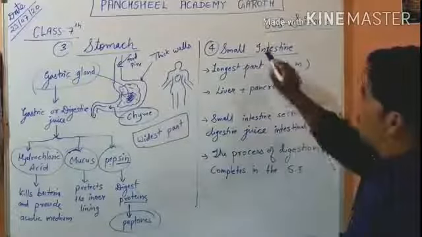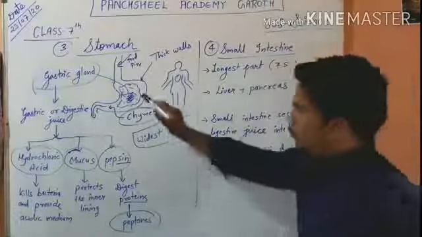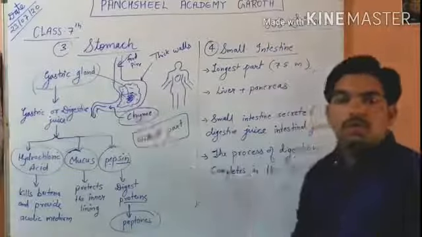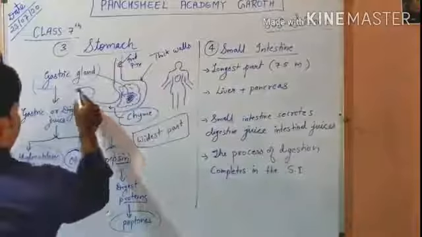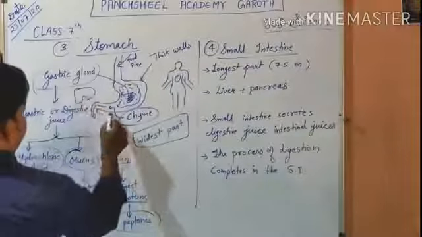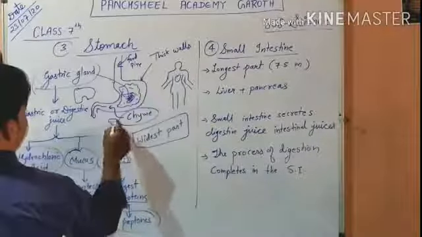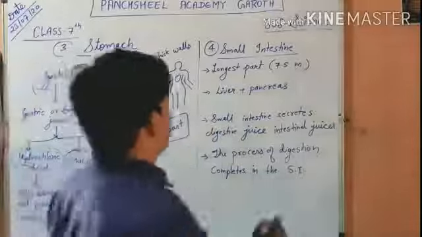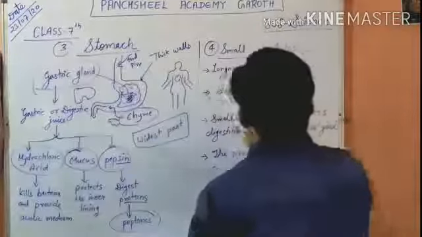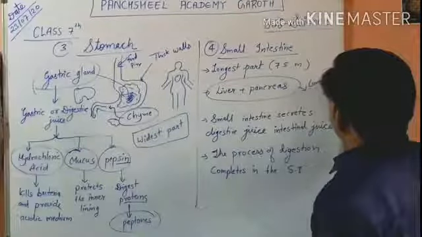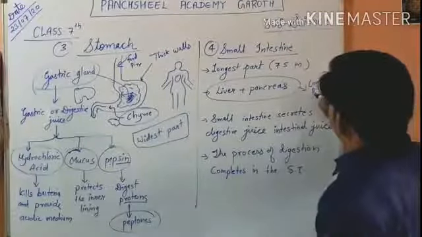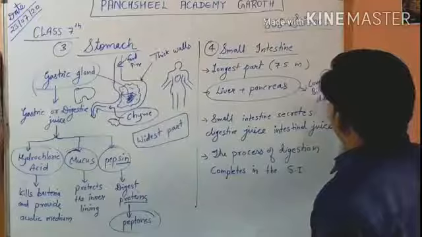So when food goes from the stomach to the small intestine, here is the liver and the pancreas. Both the liver and pancreas have a common duct, which is called the common bile duct.